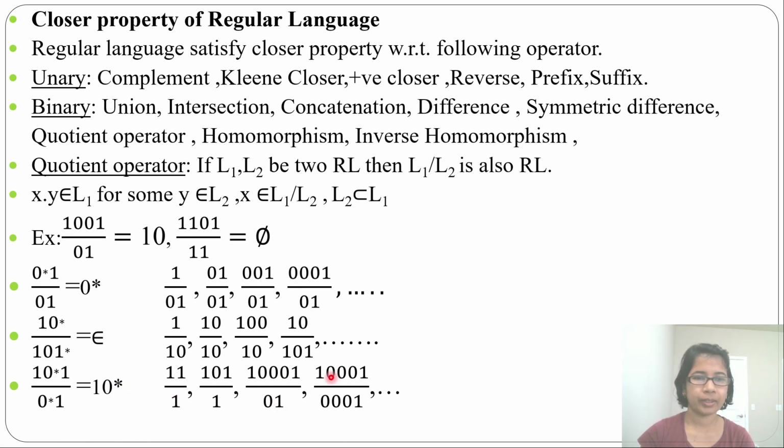So this is the quotient operator. Regular language is closed under the quotient operator. If two languages are regular, then their quotient is also regular. Regular language is closed under all the unary and binary operators that can be applied on regular languages. If one language is regular, then its complement, clean closure, positive closure, reverse, prefix, suffix, union, intersection, concatenation, difference, symmetric difference, quotient operator, homomorphism, and inverse homomorphism are also regular. Just remember regular language is closed under all the operators.